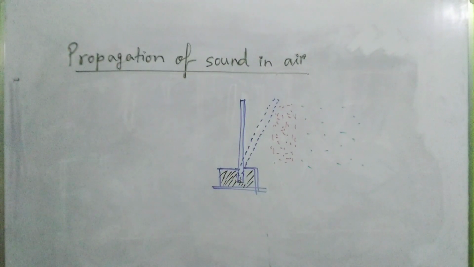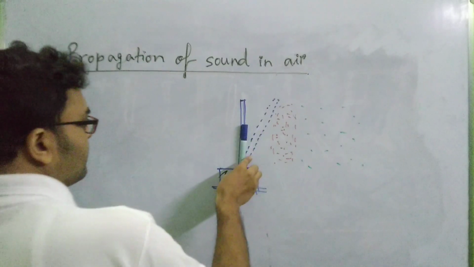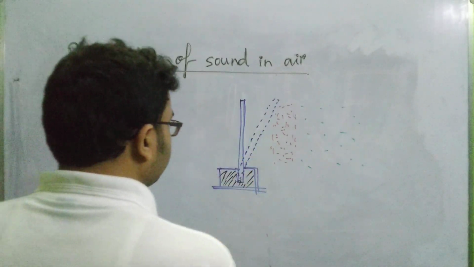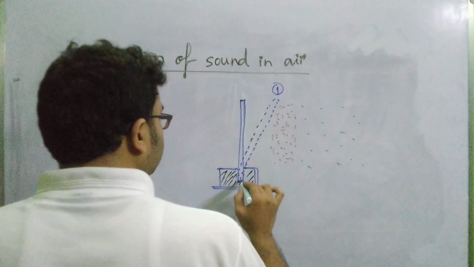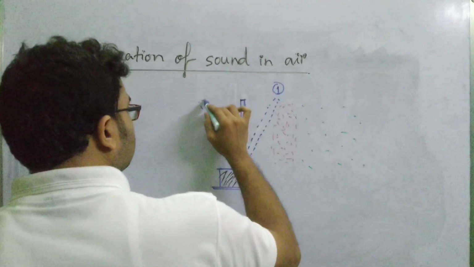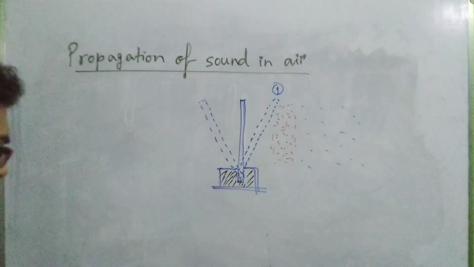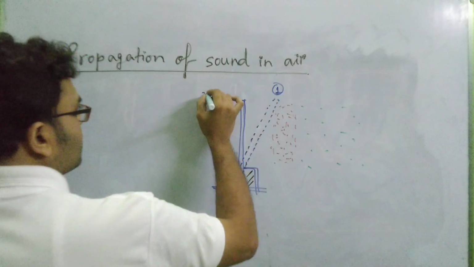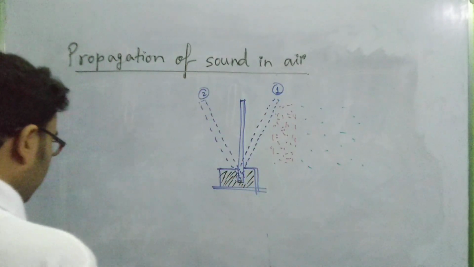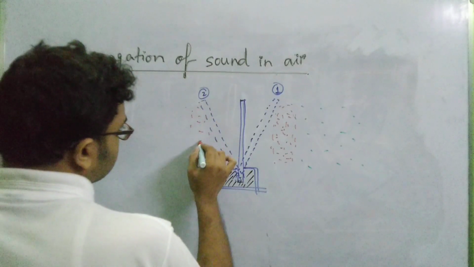Now when the thin plate of the scale comes back to its mean position and then moves back, what happens? This is position number 1, then it moves back like this. So it now goes to a position similar to the right, but on the left side. This is position number 2. When it moves to position number 2, what happens here? The air layers just here get compressed again.